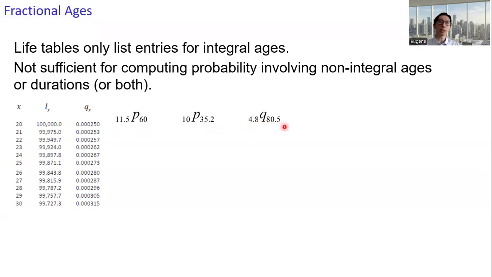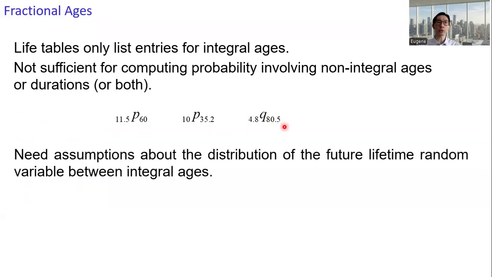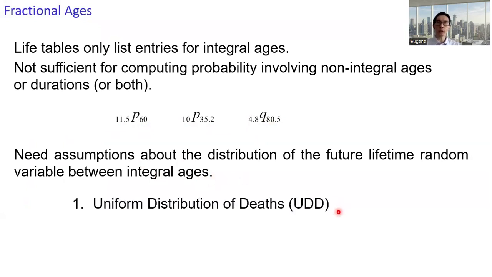To compute these probabilities, we need an additional assumption called the fractional ages assumption. We require assumptions about the distribution of the future lifetime random variable between integral ages. In this series, we cover two fractional ages assumptions. The first one is uniform distribution of death, in short, UDD. The second one is constant force of mortality. In this and the next two videos, we focus on UDD, and then the following three videos, we focus on constant force of mortality.